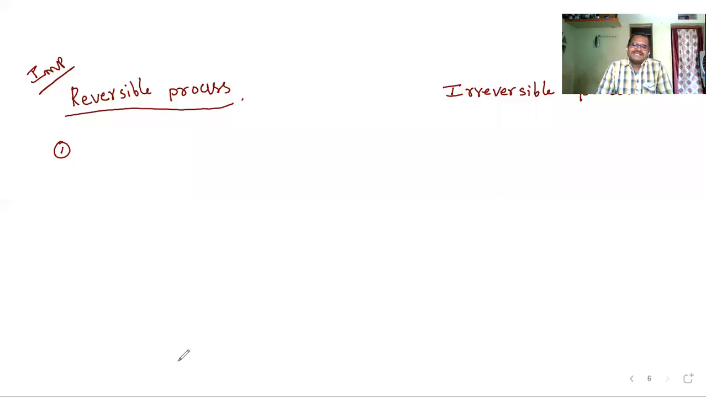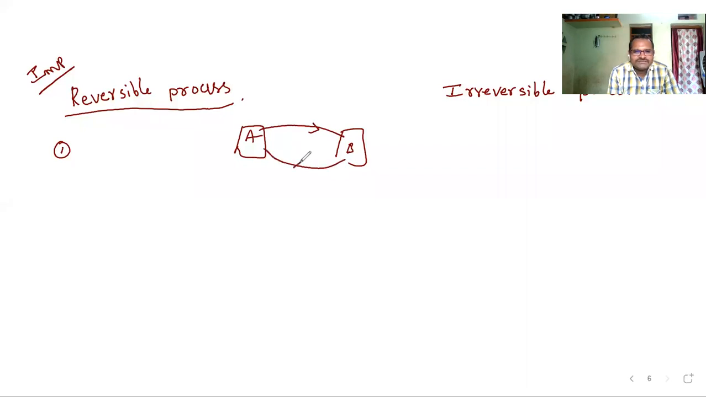But the condition is, whatever you have done in a forward process, when you are going from one state, for example from state A to state B, whatever we have performed while going, if you perform the same thing while coming back, and if you come back to the same original state, then the type of process is called a reversible process. So there are mainly two important conditions for this reversible process.